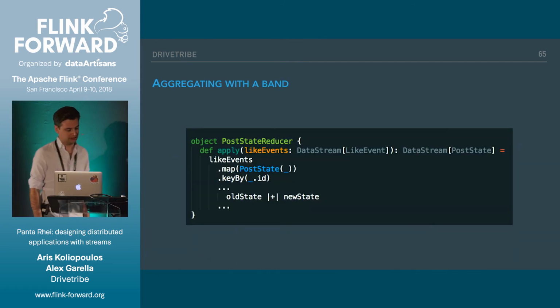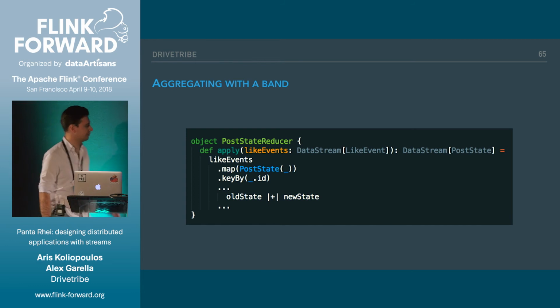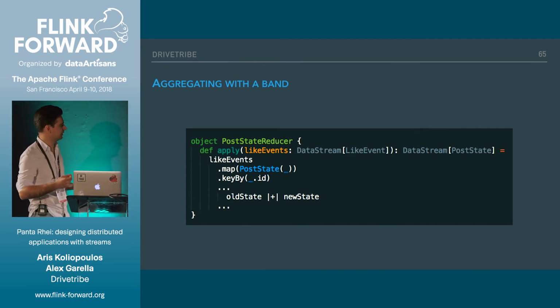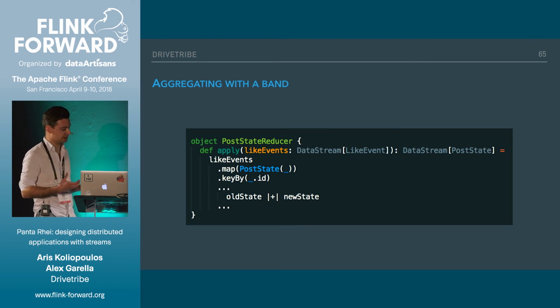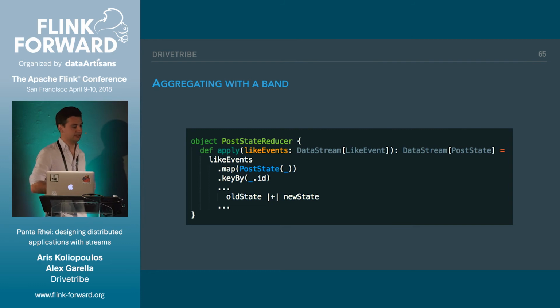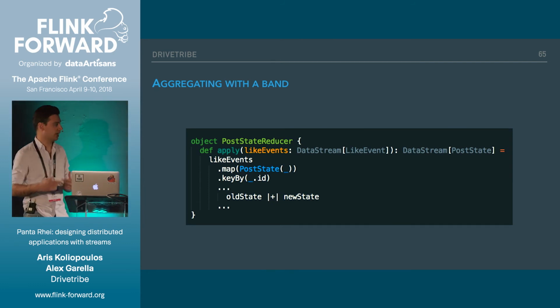So how would this look in the reducer? It's basically the same thing. We've abstracted out this combine thing. Instead, we're using this band algebra, so we can use this operator to combine these things together. We just map something to this post state, we key by ID, and we just use this operator to aggregate this stuff.